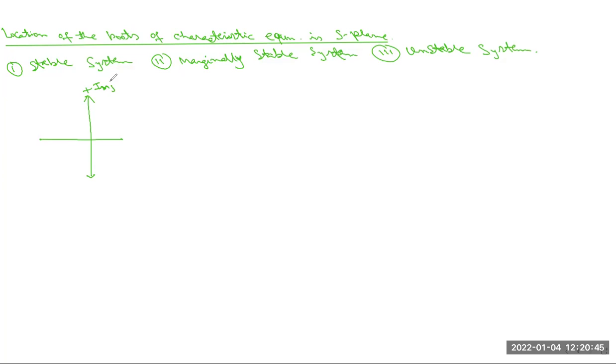This is the imaginary axis, positive range, and this is the negative imaginary axis. This is the x-axis, basically the positive real part, and this is the negative real part.